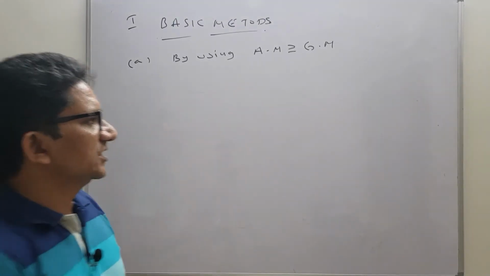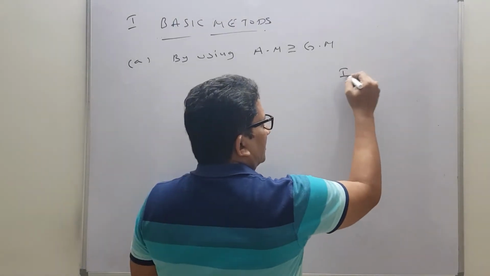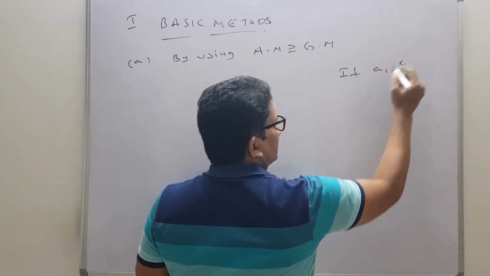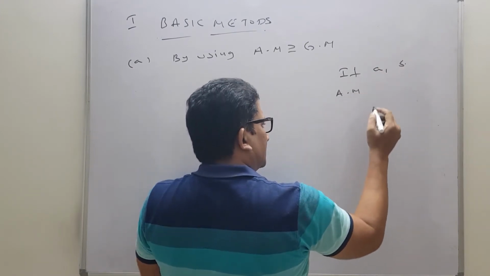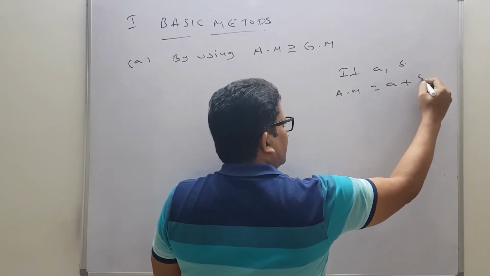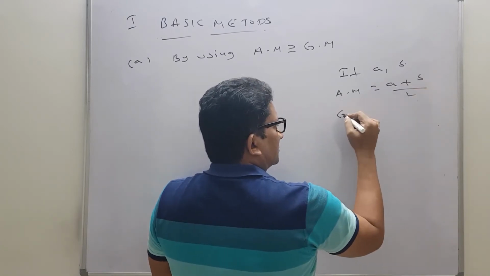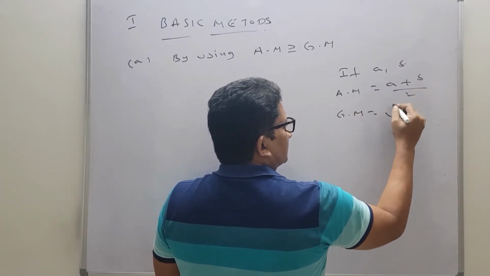So this we know the concept. If a and b are two numbers, then their arithmetic mean is a plus b by 2 and geometric mean is square root of ab.